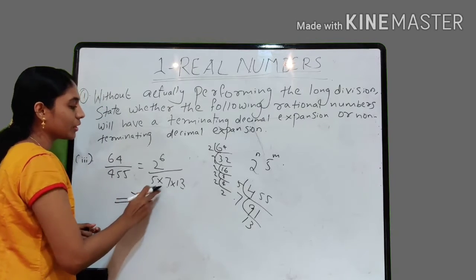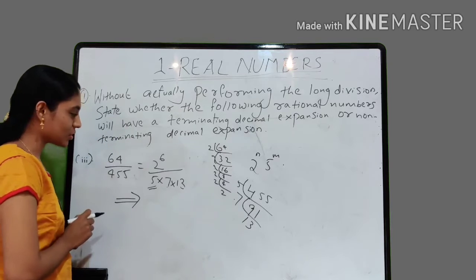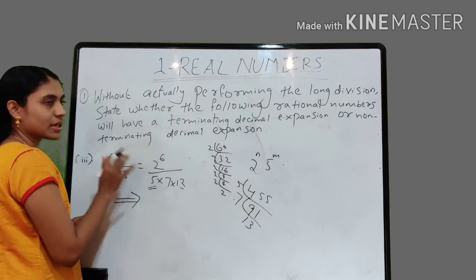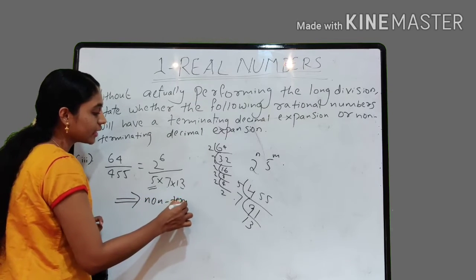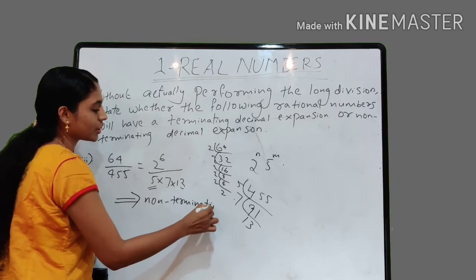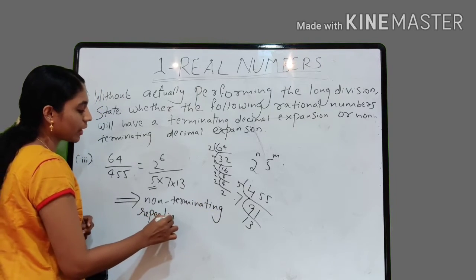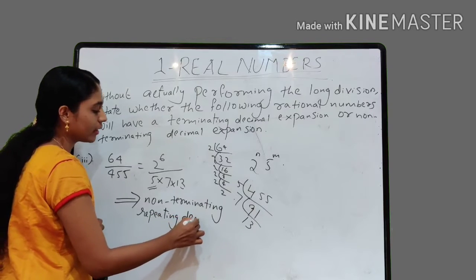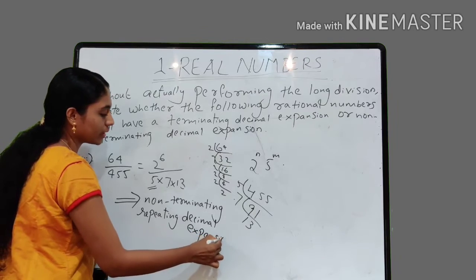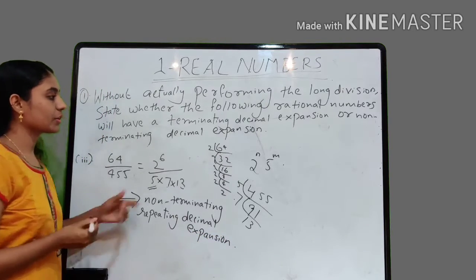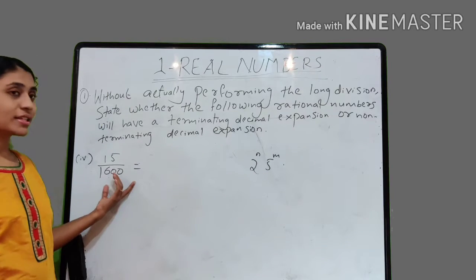Why? Because the denominator is not of the form 2 raised to n into 5 raised to m, where n and m are non-negative integers. So we can say that this rational number is having a non-terminating, repeating or recurring decimal expansion. Did you understand what the reason is? Because the denominator is not of the form 2 raised to n into 5 raised to m. What about this one, friends?